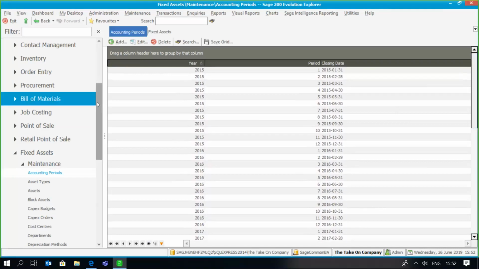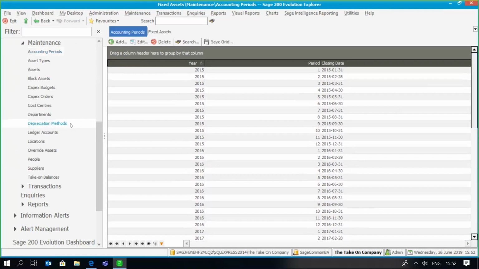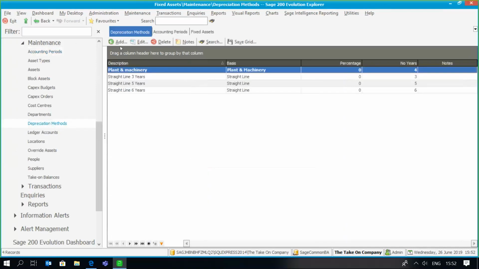Firstly, I'm just going to set up a depreciation method. Remember that when you install your Sage 200 program, it does create default depreciation methods and asset types for you. However, you can add additional ones if required.